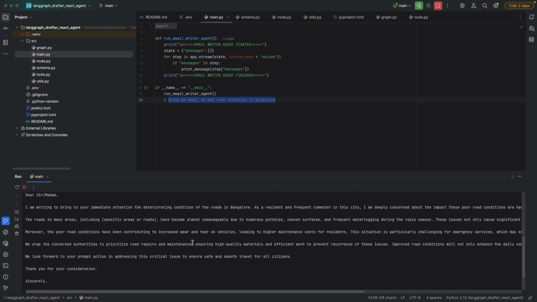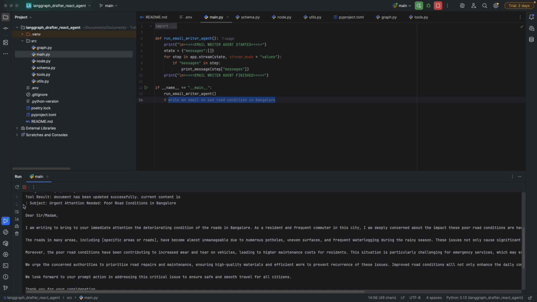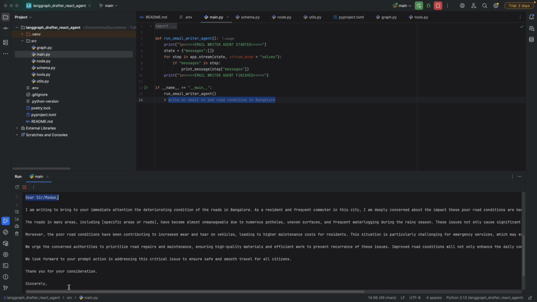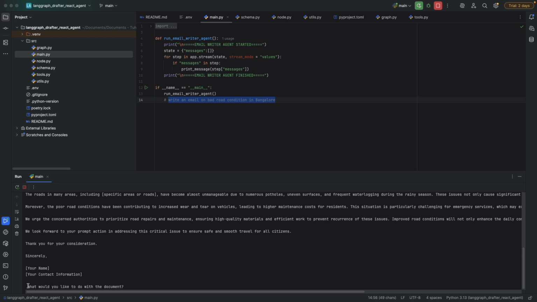Now our agent has written a very nice email with the subject line urgent attention needed, poor road condition in Bangalore. Now it addressed it like, dear sir and madam, I am writing to bring your immediate attention the deteriorating condition of the road in Bangalore. As a resident and frequent commuter in this city, I am deeply concerned, etc., and thank you for your consideration. Sincerely, your name. Now the agent is again asking what would you like to do with this document.